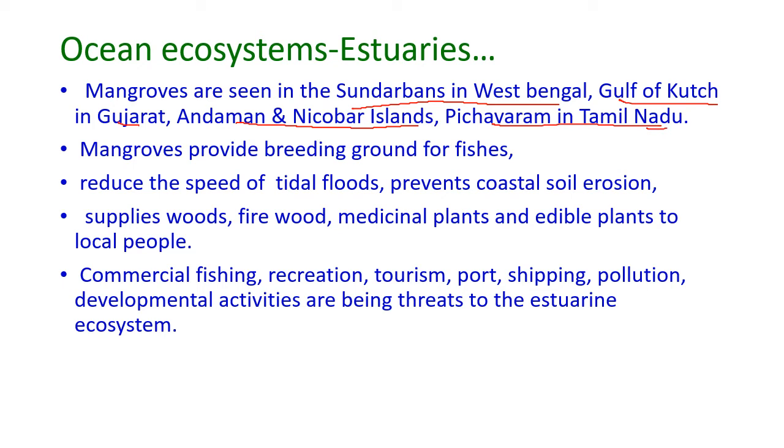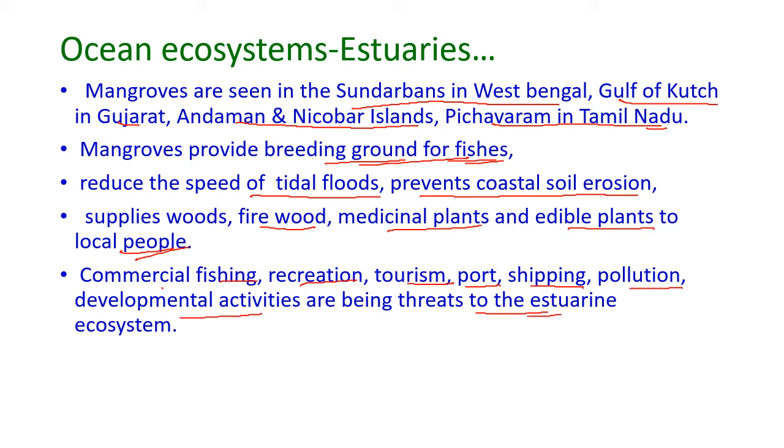The mangroves provide a breeding ground for various kinds of fishes, they reduce the speed of tidal floods, and prevent coastal soil erosion. They supply wood and firewood, medicinal plants and edible plants to the local people to meet their livelihood. Commercial fishing, recreational activities, tourism, port activity, shipping, pollution, and other developmental activities are threats to the estuarine ecosystem.